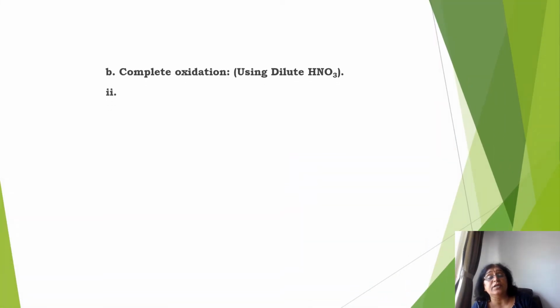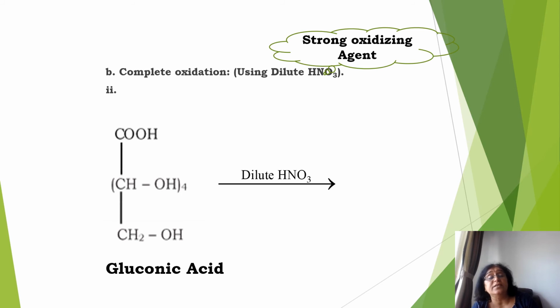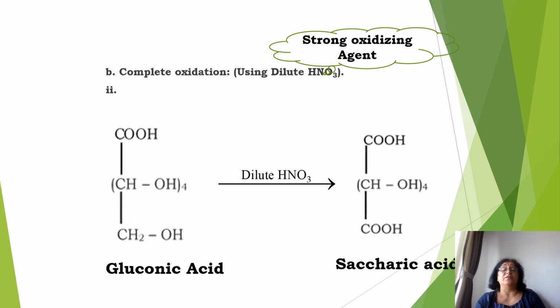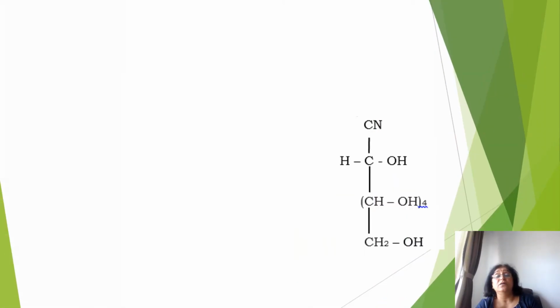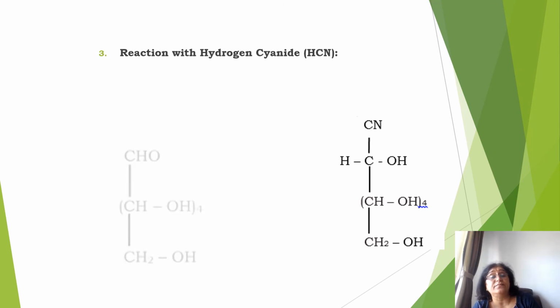Complete oxidation using dilute HNO3. As we saw in the previous case, glucose got converted to saccharic acid. Even if gluconic acid is there in the solution, that also gets converted to saccharic acid, because gluconic acid contains the COOH group, but the primary alcoholic group remains, which also gets oxidized using dilute HNO3, being a strong oxidizing agent.